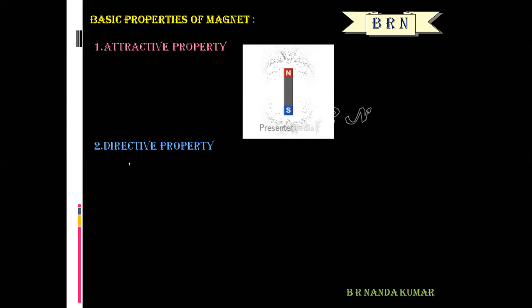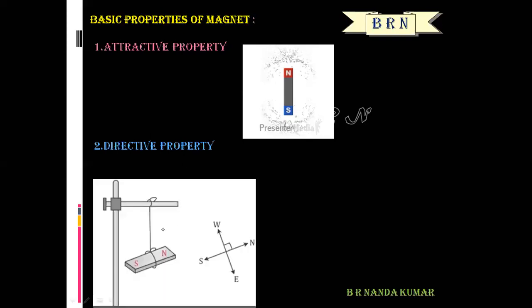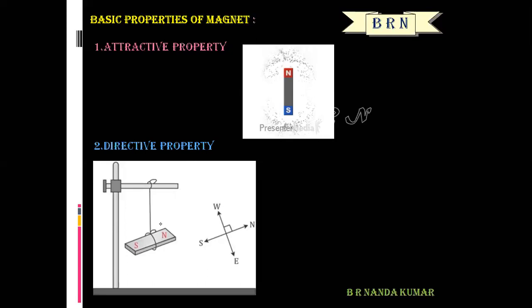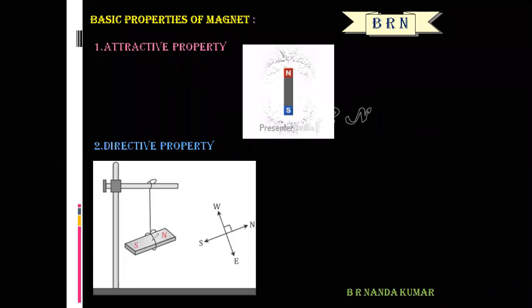When a bar magnet is suspended freely, what happens? It will always come to rest along the geographical north-south direction.